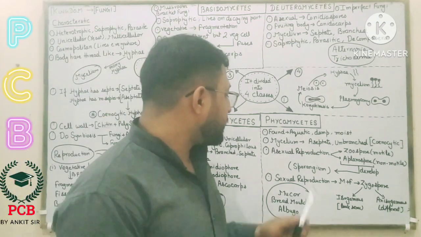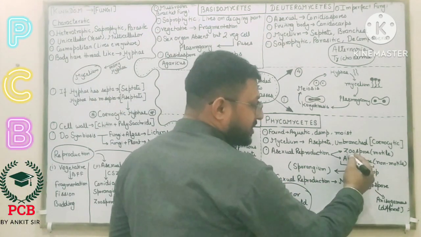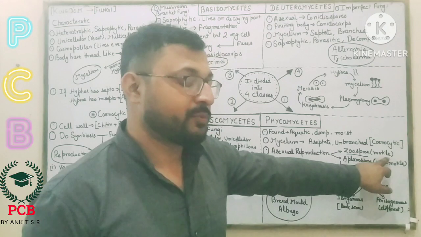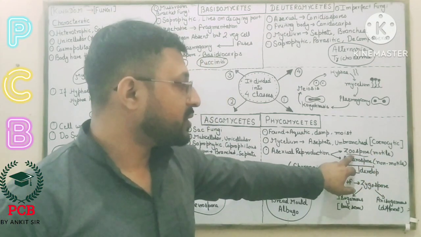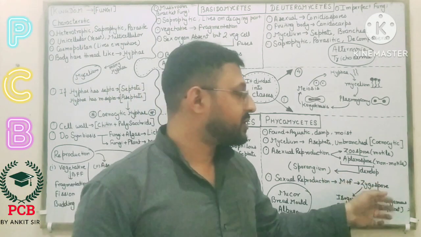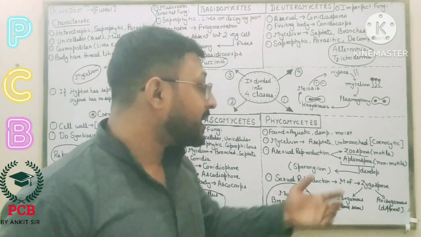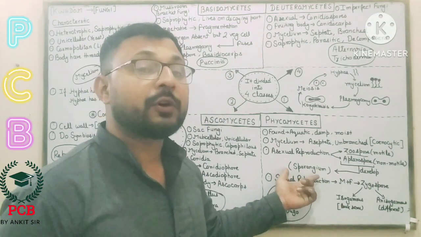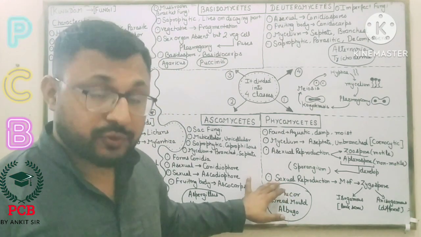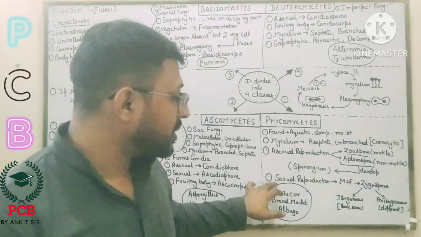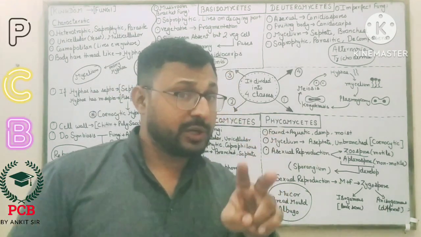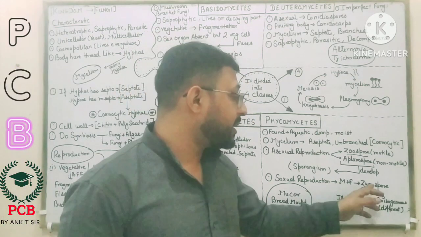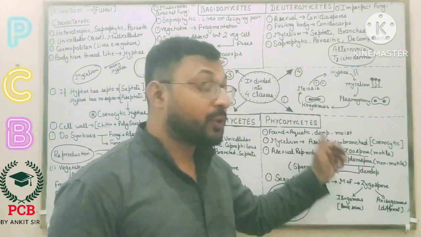Okay? Now the next one, asexual reproduction. Asexual reproduction is of two types: zoospores or aplanospores. If they produce zoospores, they are motile, meaning movable. If they produce aplanospores, they are non-motile. In both cases they form a sporangium. Now, sexual reproduction can only happen by two parents, one male and one female. The male and female combination creates a spore called a zygospore in phycomycetes.